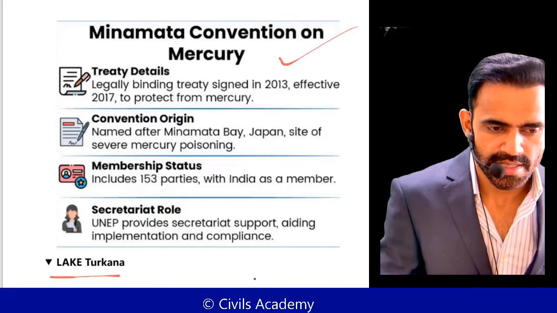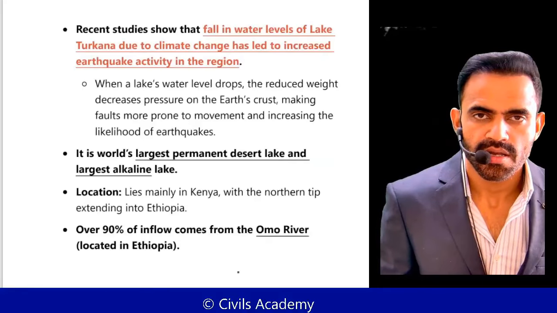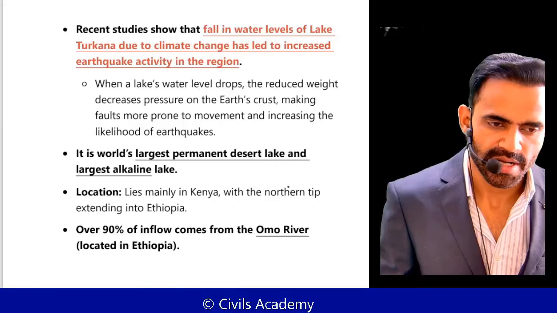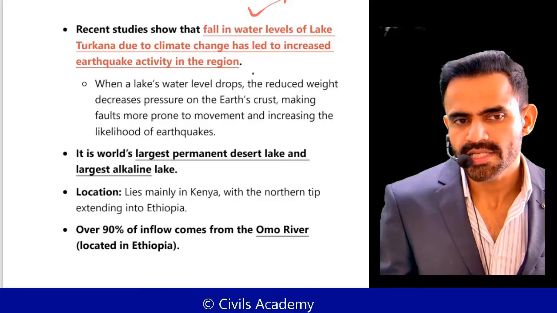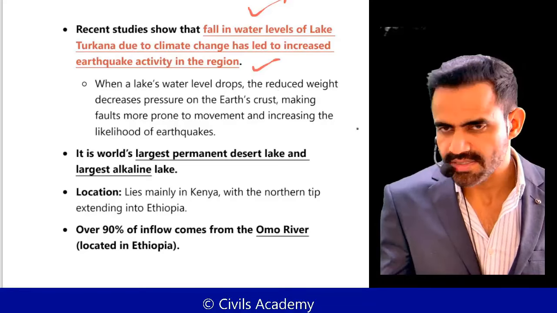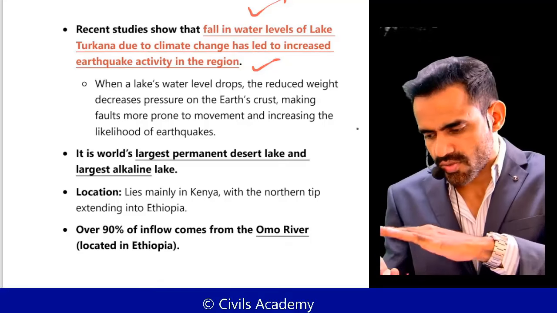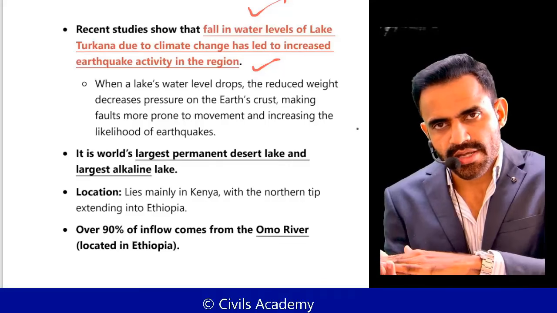And last is Lake Turkana. Why was it in news? Because of climate change, the water level in this lake has gone down, and that's why earthquake activity has increased. Understand this? This is a lake. Water level has gone down. The pressure on the surface of earth, or on the crust, has gone down.